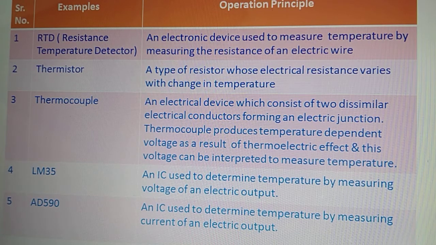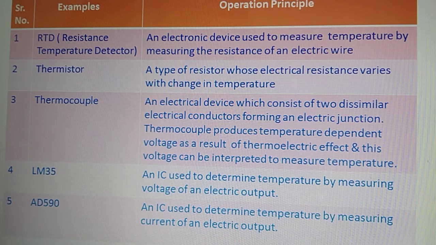The next kind of sensor is a thermocouple. All these sensors measure temperature. The thermocouple is an electrical device which consists of two dissimilar electrical conductors forming an electric junction. A thermocouple produces a temperature-dependent voltage as a result of the thermoelectric effect, and this voltage can be interpreted to measure the temperature, right? We have used these thermocouples in labs, so one can easily understand its principle of operation.